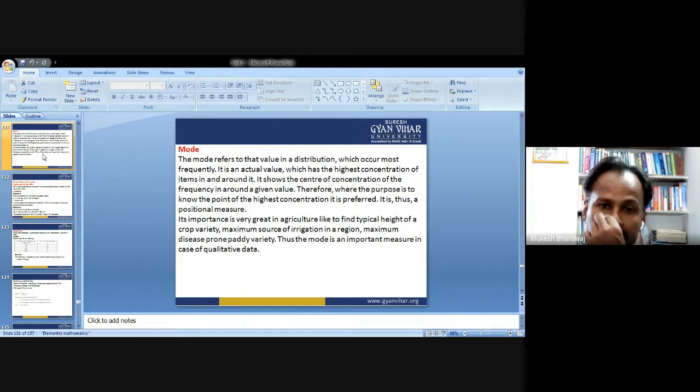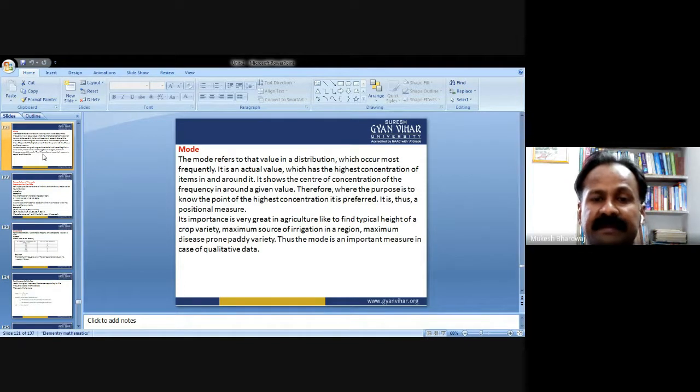It is an actual value which has the highest concentration of items in and around it. It shows the center of concentration of the frequency in and around a given value. Therefore, where the purpose is to know the point of the highest concentration, it is preferred. It is thus a positional measure.